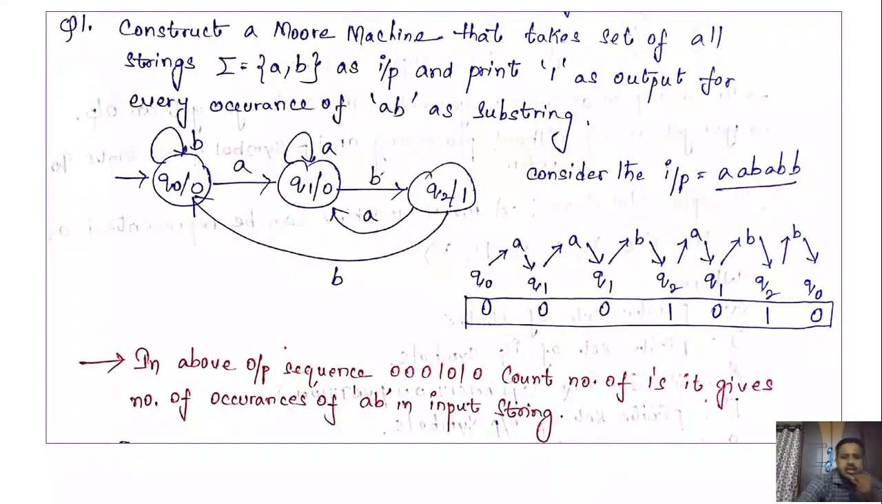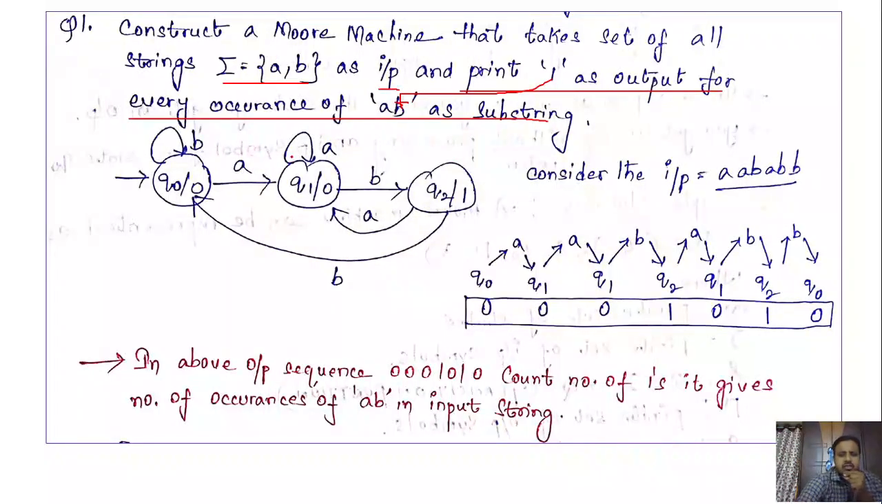So here, construct a Moore machine that takes the set of strings sigma equal to the set {a, b} as input and prints 1 as output for every occurrence of ab as a substring. The input string consists of a's and b's, and this Moore machine must produce output 1 for every occurrence of ab. So whenever you find a followed by b, the Moore machine must produce the output as 1.